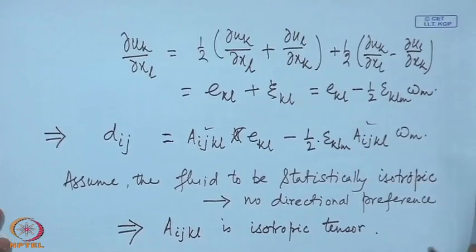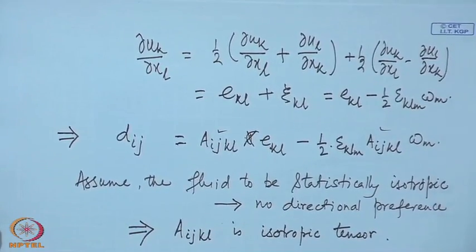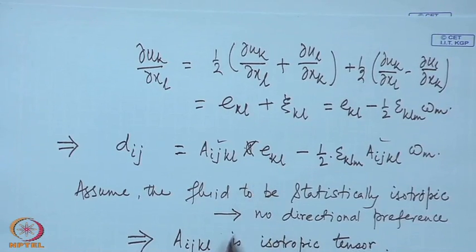Anyway, we will also see it mathematically, but the mathematics that will follow might be unfamiliar to you, so we will just take it for granted, without doing any proof. We have obtained, of course by physical reasoning, that Aijkl is an isotropic tensor for a fluid if the fluid is isotropic.